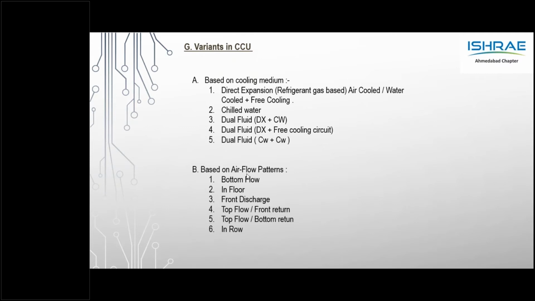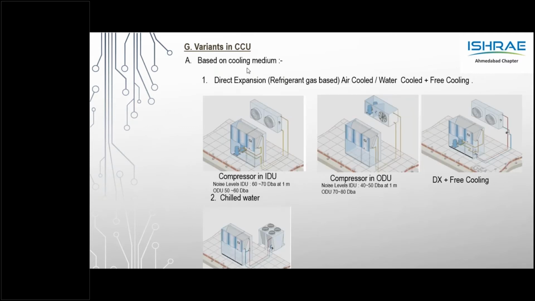Dual fluid chilled water, as I said, again taking an example of an IT building chiller, if there are two chillers, chiller A, let's say 7 and 12, chiller B, 10 and 15, both can be connected to the PAHU unit, CCU unit. Of course, either one of the above can be operational. Let's say if chiller A is down, the next chiller would be operational. Dual fluid along with free cooling is also available on the CCU.